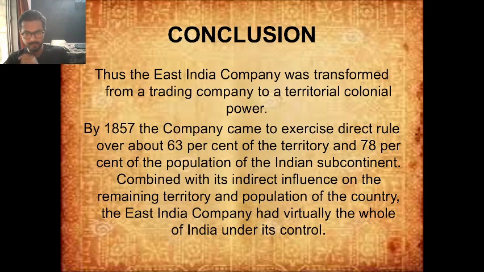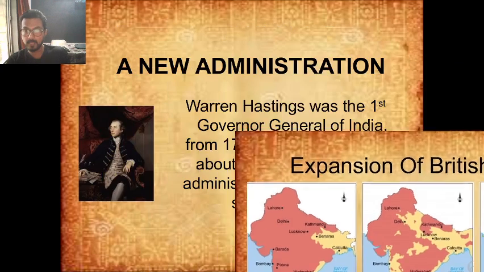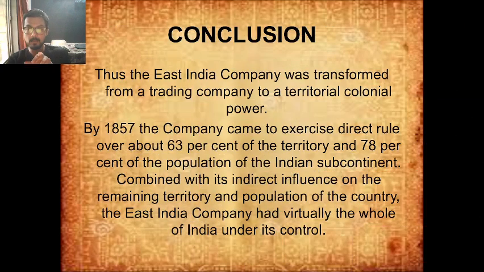By 1857, the company came to exercise direct rule over about 63% of the territory. If you remember the map which we had seen earlier, I'll show it to you once again. The last map over here, that is actually 63%. The yellow colored area is 63% of India, which is directly under the power of the British East India Company.